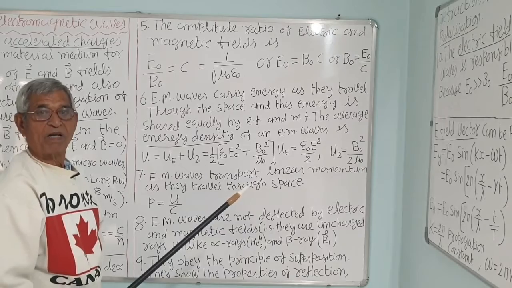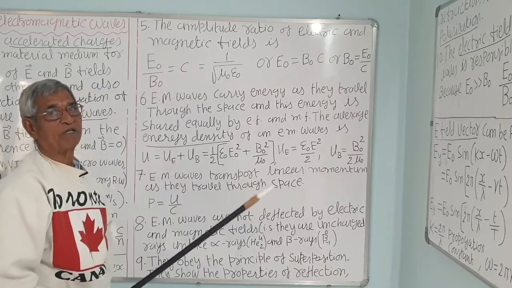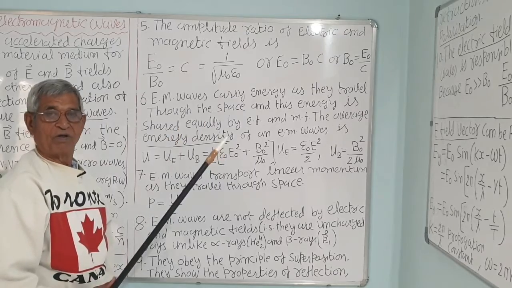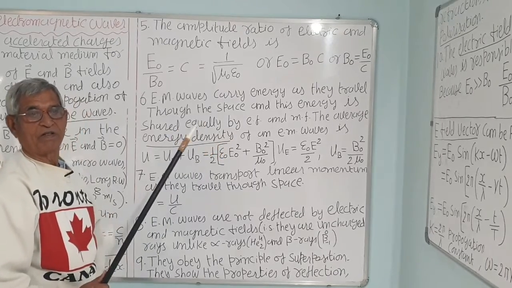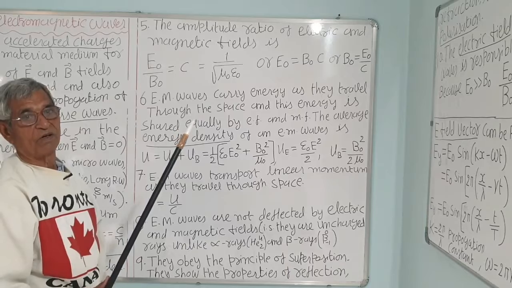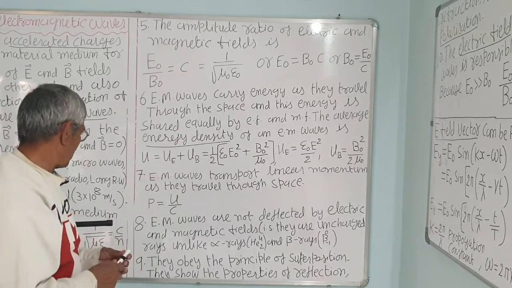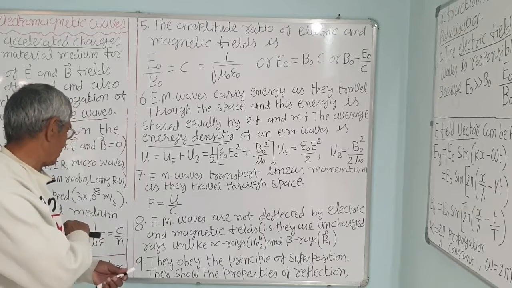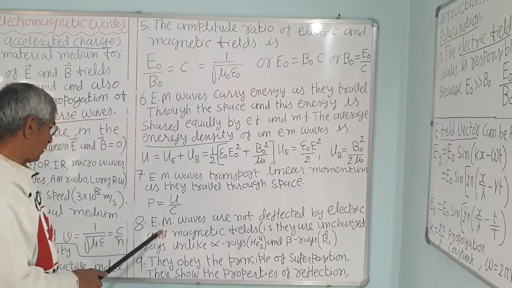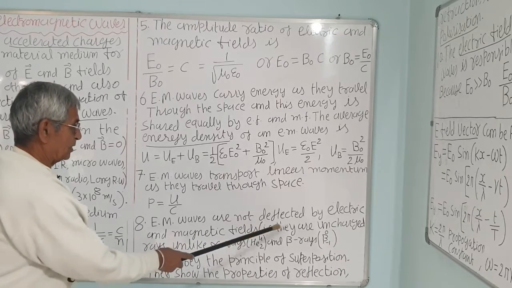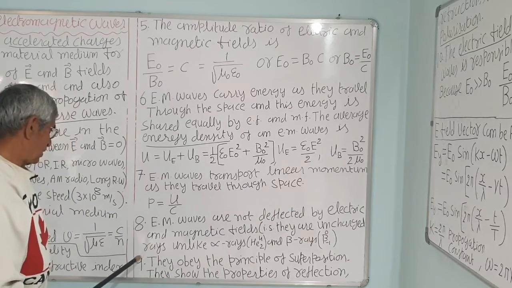That is, if they are passed through an electric field, there won't be a deflection from the path. They will go straight away. Or if they are passed through a magnetic field, they will again be undeflected. If they are passed through electric and magnetic fields, they will go undeviated. So electromagnetic waves are not deflected by electric and magnetic fields, that is, they are uncharged rays.